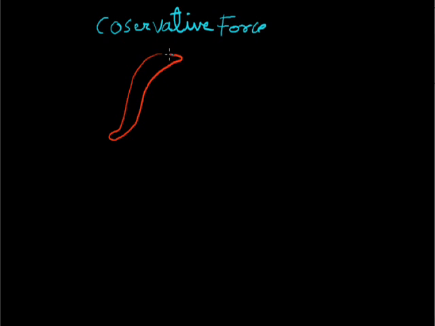This is a closed loop, and I start from the point A, from point A to the point B by path 1 and path 2. The work done in both is equal, because the work done by a conservative force does not depend on the path.